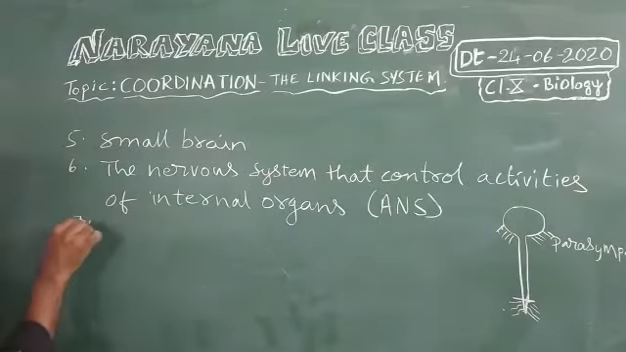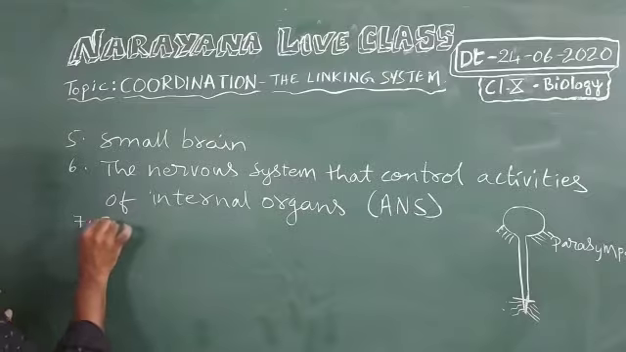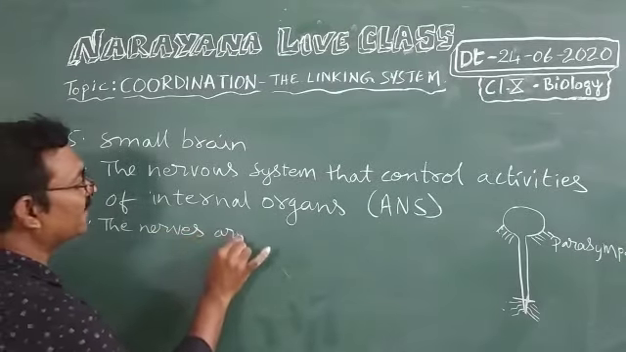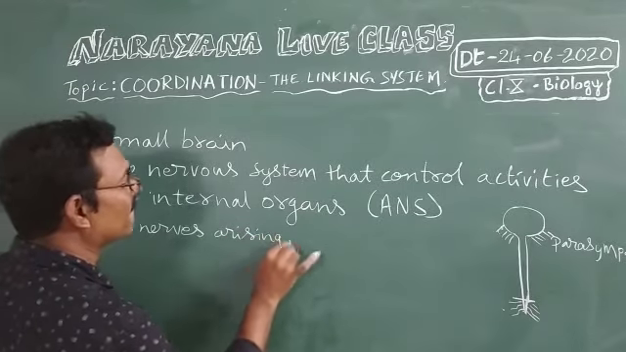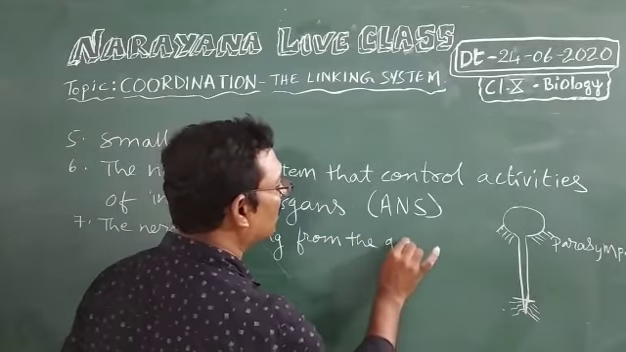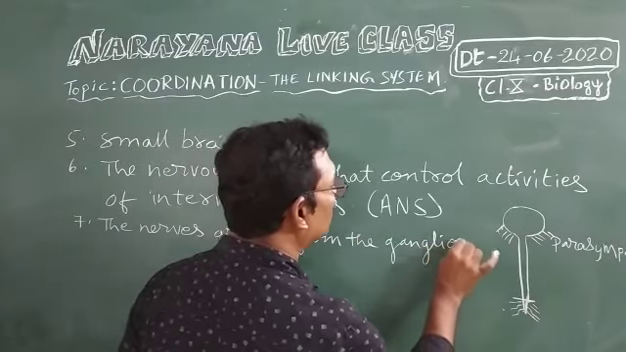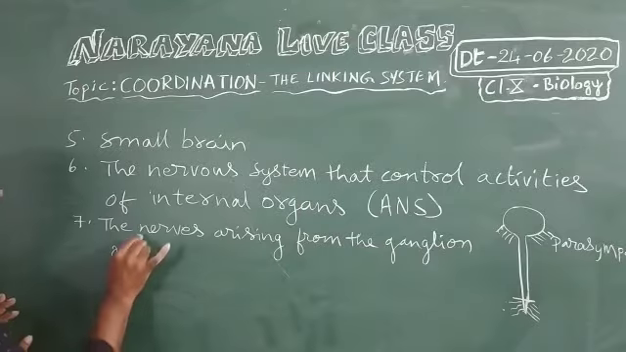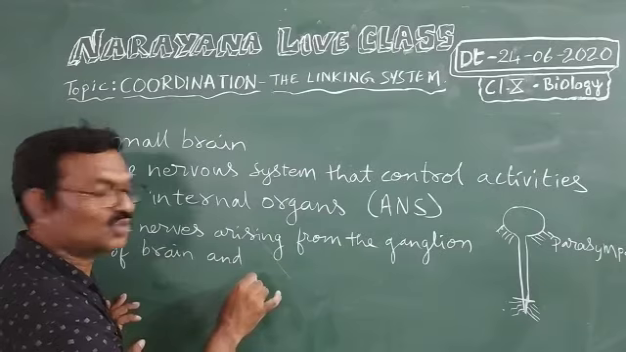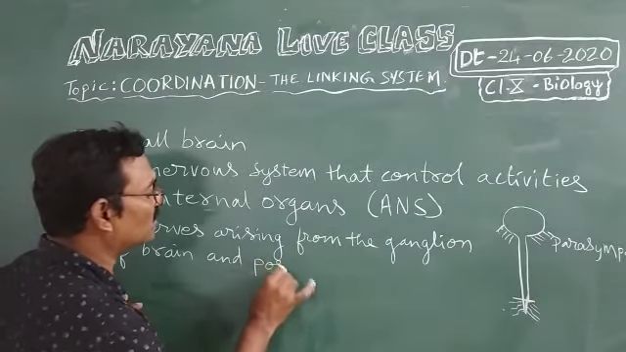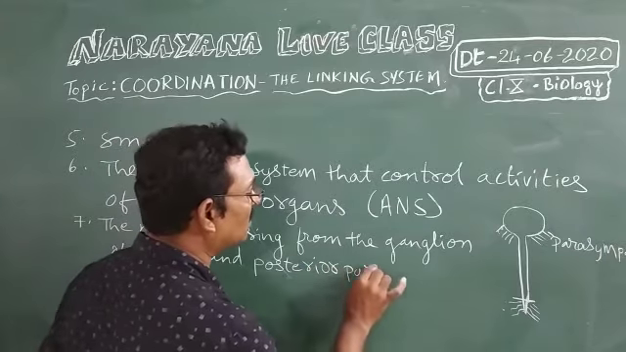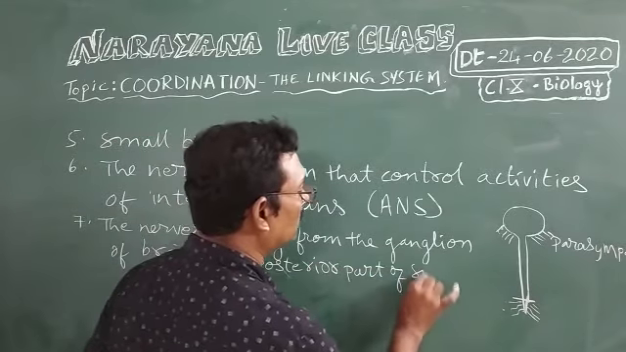Now, seventh question answer is the nerves arising from the ganglion of brain and posterior part of spinal cord.